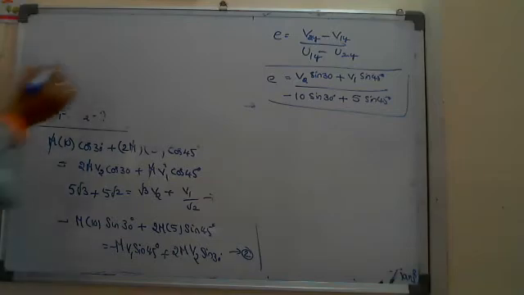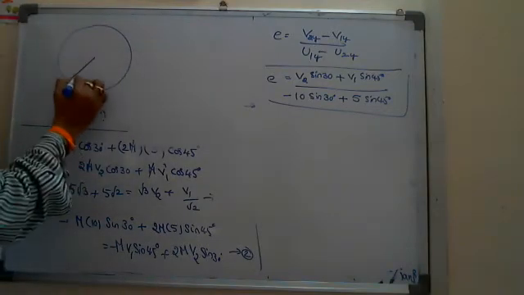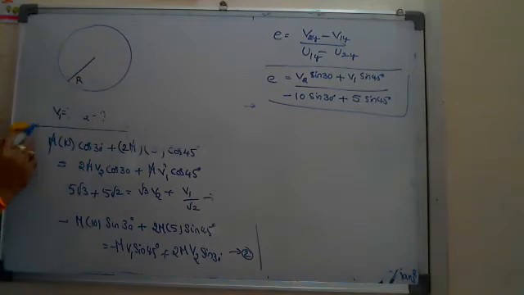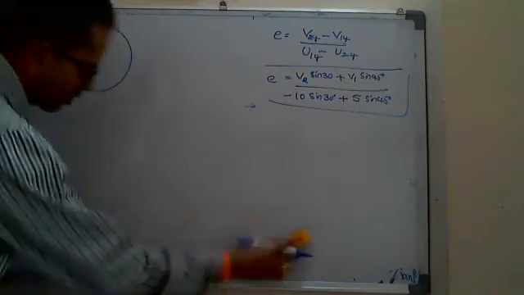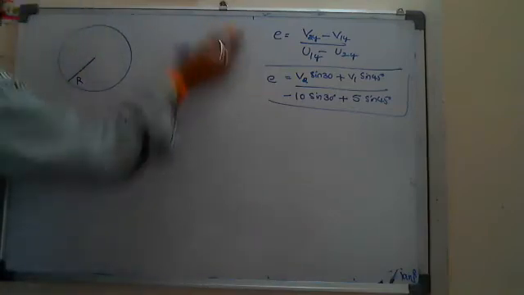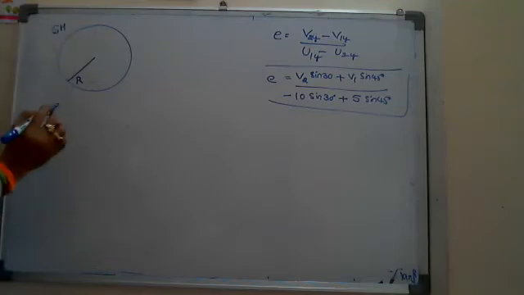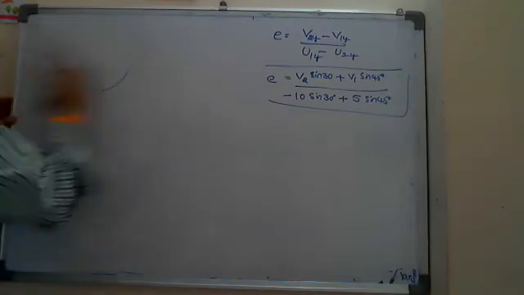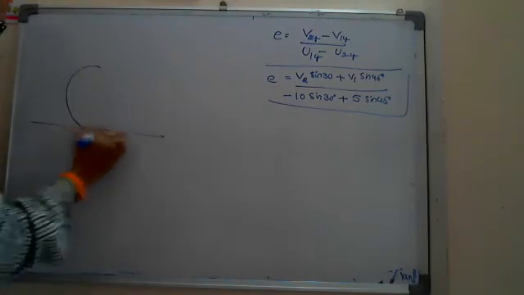Suppose this is one sphere of radius r, and its mass, take it as some phi m, and it is placed on a floor. It's like this.